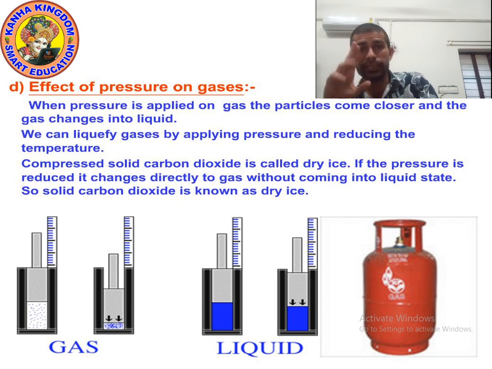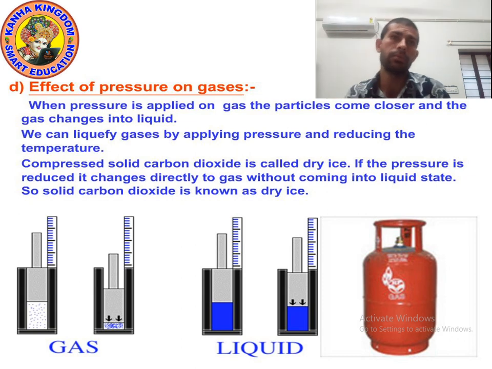And by reducing pressure, dry ice, which is also known as solid carbon dioxide, changes directly into gaseous form without becoming liquid. So it was the effect of pressure.